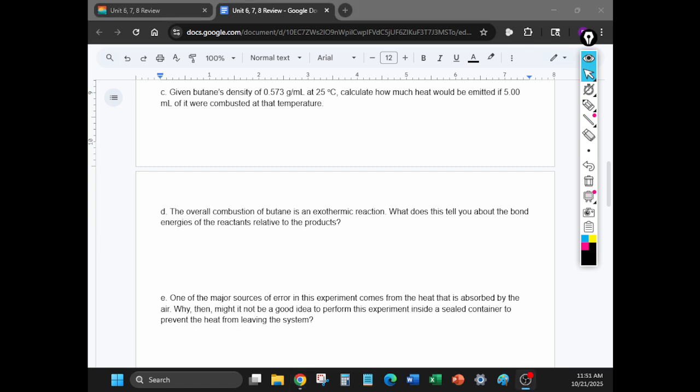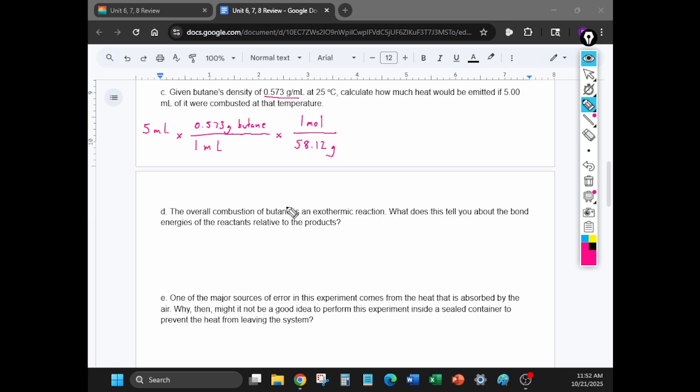All right, so for part C, the first thing we're going to do is take our 5 mL of butane and write that down as our starting value. To convert it to grams, the density is probably a good giveaway. We're going to convert milliliters to grams, so we set up our conversion factor: 1 milliliter per 0.573 grams of butane. Next, we're going to convert grams of butane into moles. That was the trick here, and we had it in the previous part. We're going to do 58.12 grams per 1 mole.